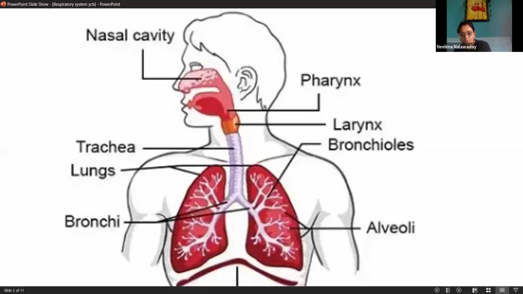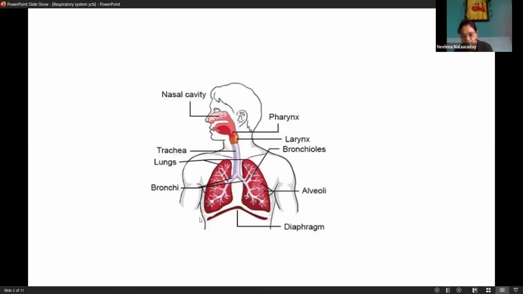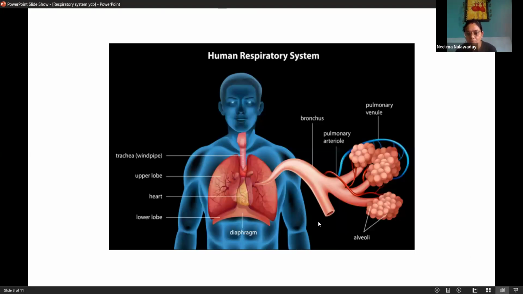One by one we are going to see it. So in alveoli, you can see the grape-like structure here, where gaseous exchange happens.